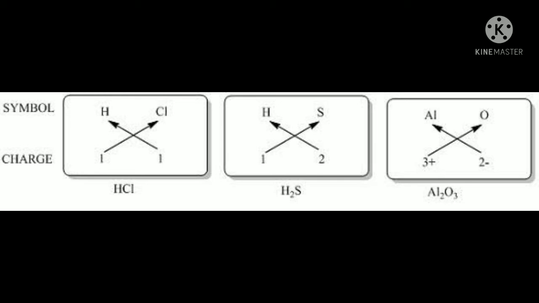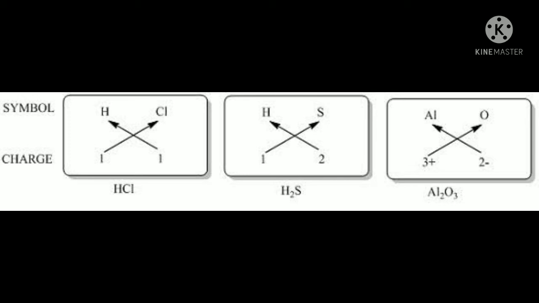Like H2S, you can see here what is given. H has taken the charge of the sulfur, and sulfur has taken the charge of the hydrogen. So that is H2S. Now Al2O3: Al has taken the negative charge of oxygen and oxygen has taken the positive charge of the aluminium. So Al2O3. In this way the formulas of compounds are written.